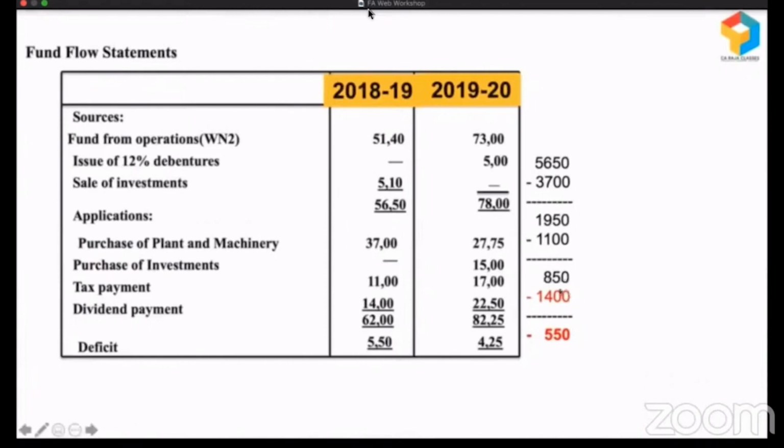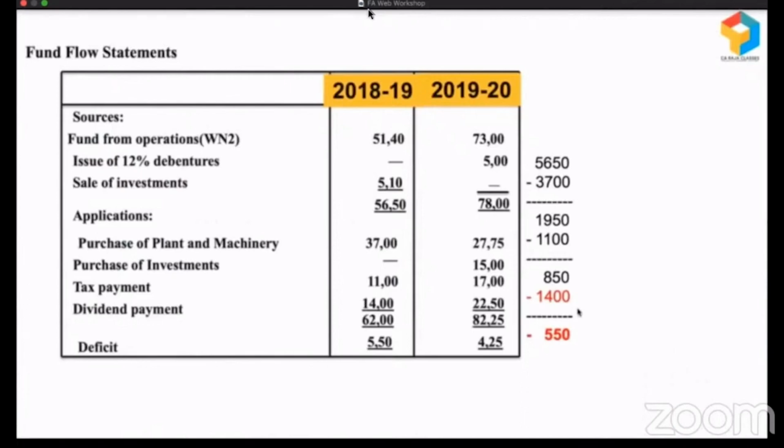When they are left with the long-term funds of 850, they should have restricted their dividend to 850. In that case, there will not be any diversion of short-term funds for long-term purpose. But even then it should not be like that, because there should be some long-term surplus contributing to the working capital of the business. Here, instead of contributing, they have stolen the money from cash credit for paying dividend to the owners. See how powerful the statement is. It is revealing what was hidden.